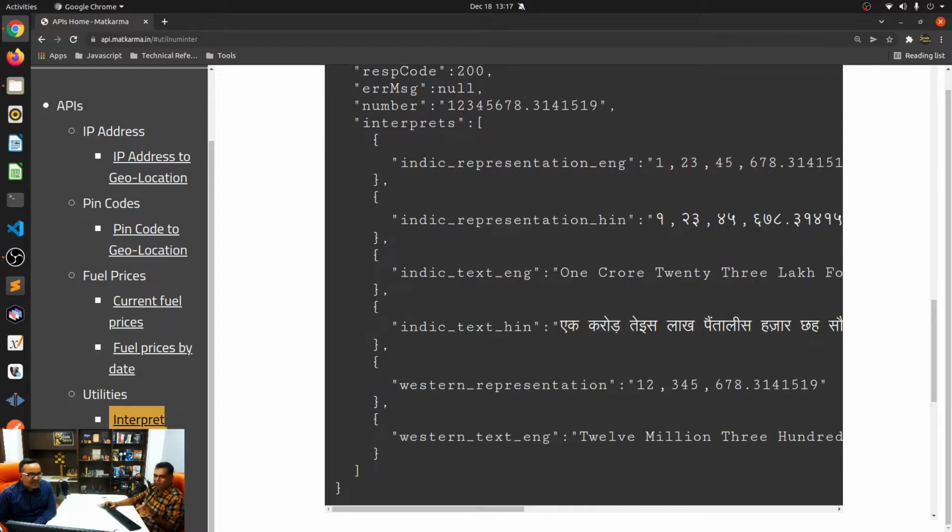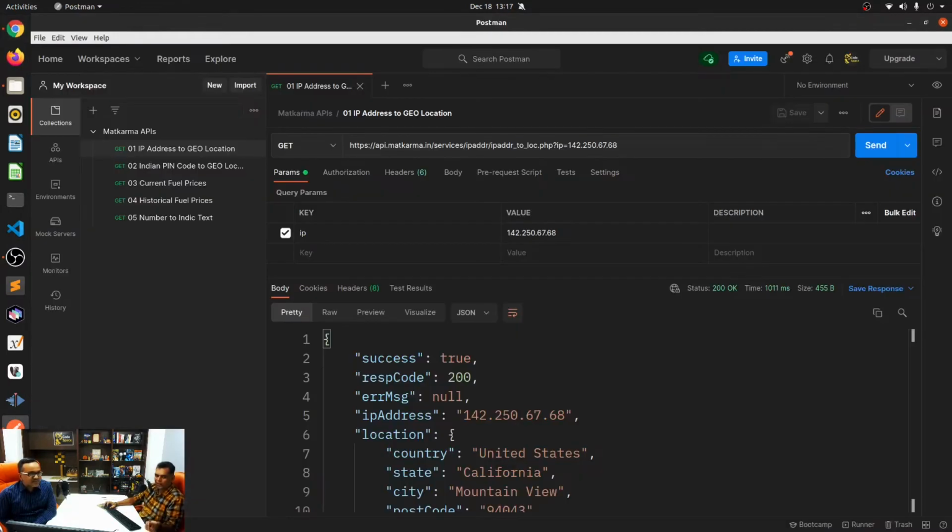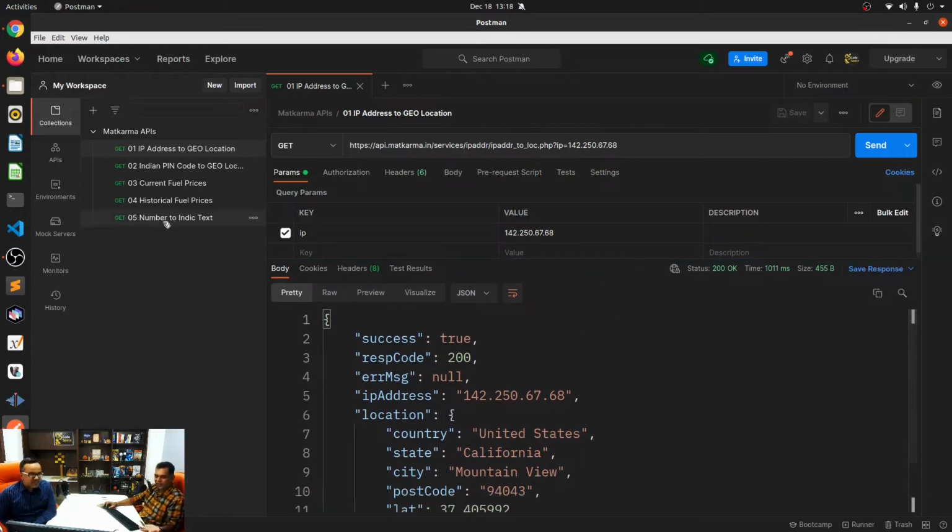All right. Excellent. With that being said, I can just showcase the usage of all of these. We can make a live call and showcase this. The first thing we discussed was the IP address to geolocation. This is all GET. All of them are GET. They do not use POST. You just need to provide whatever IP address or whatever parameter is prescribed on the website.